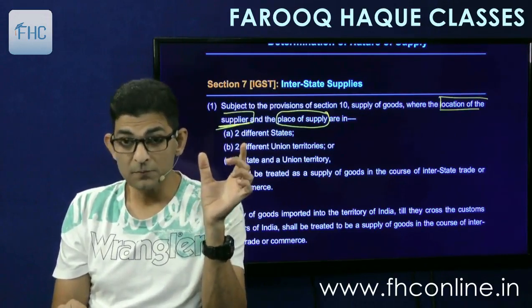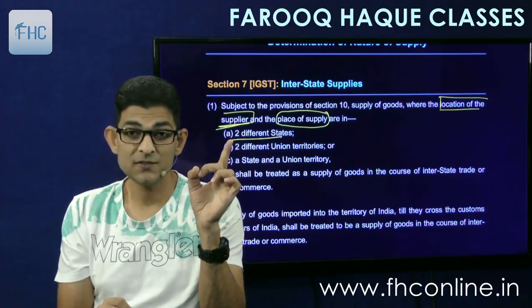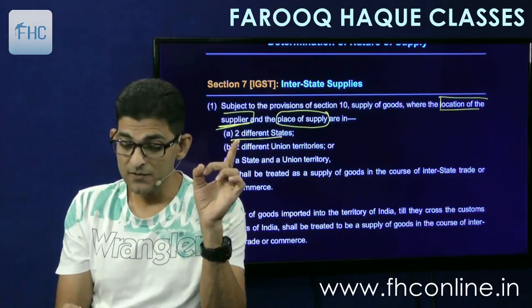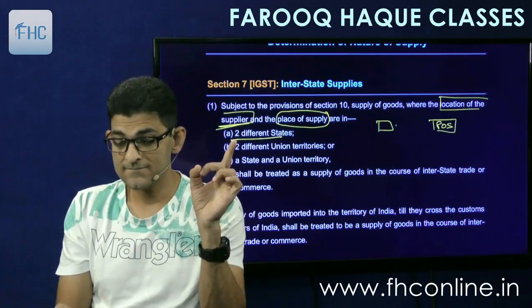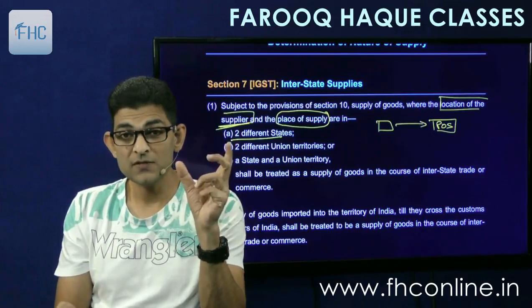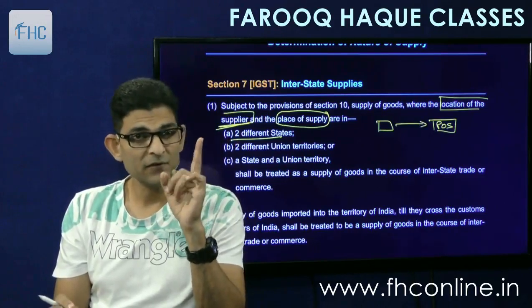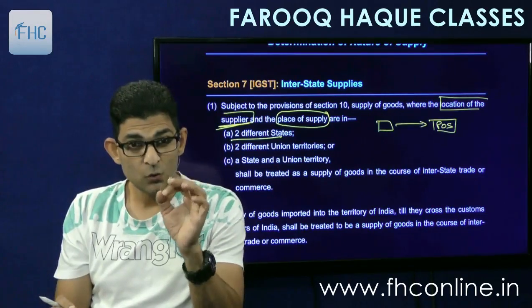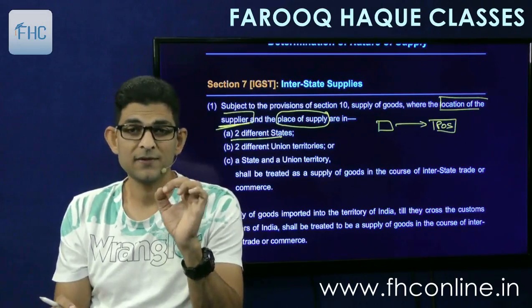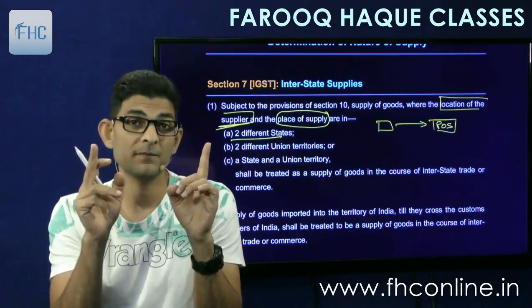So if location of supplier and the place of supply are in two different states, means the supplier is in one state and the place of supply, POS, is in the other state, then it will be called as interstate supply. So again, keep one thing in mind. We never see the location of recipient. We only see location of supplier and place of supply.